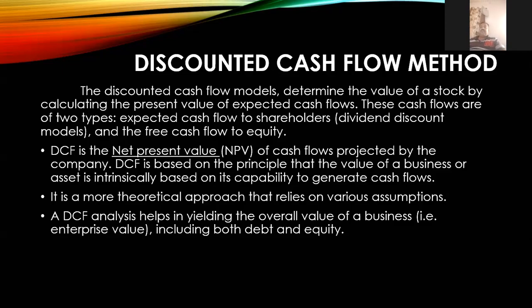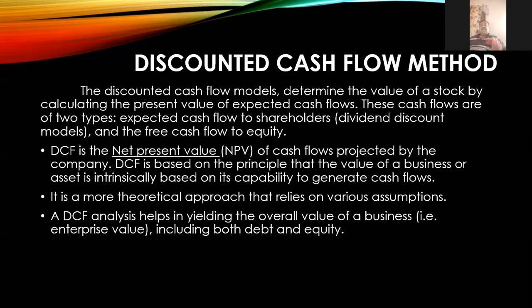So here the DCF mainly depends on the NPV, and the principle applied in this DCF is the value of the business or an asset intrinsically based on its capability to generate cash flow. What capacity we may get. Now, this DCF relies more on fundamental expectations. We're going to concentrate on the fundamental expectations of a business, not on public market factors. They won't bother about the public factor. The fundamental expectations are there, or historical models. Okay, it is a more theoretical approach which will be applied in this DCF.